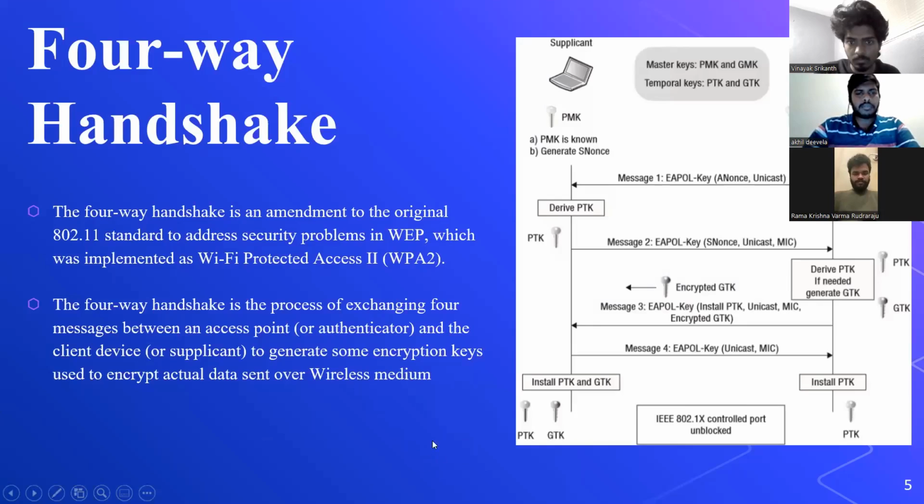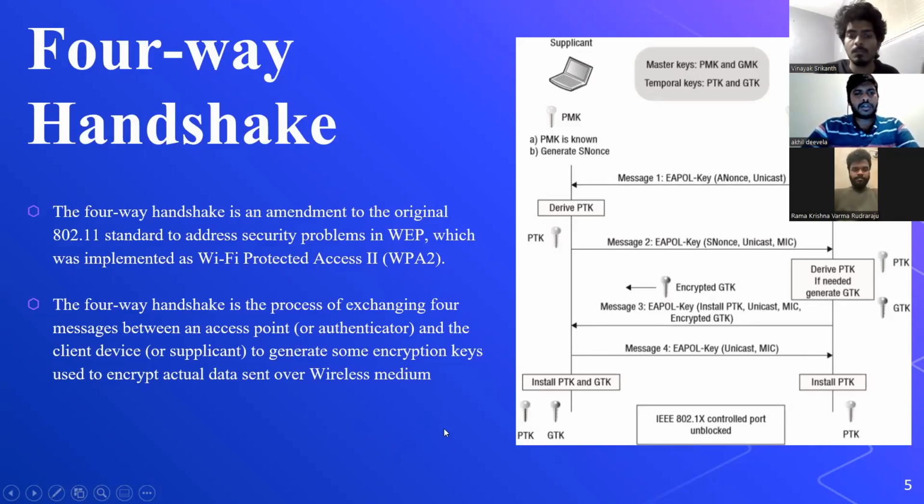The GMK master key is used in the four-way handshake to create the GTK, and it is generated on every access point and shared with the different devices connected to the AP. And we also have the PMK in master keys, which is the pairwise master key. The PTK is generated with the help of the PMK, so we need the PMK, and we get temporary keys like PTK and GTK.